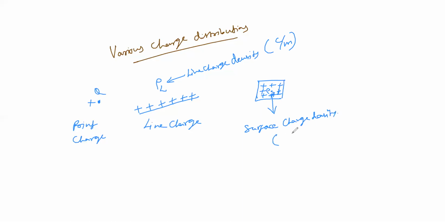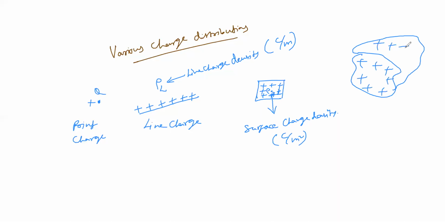Units: coulomb per meter square. The same thing we can consider with respect to the volume case. The existence of charges in the entire volume is denoted with rho v, which we call volume charge density. Units: coulomb per meter cube.